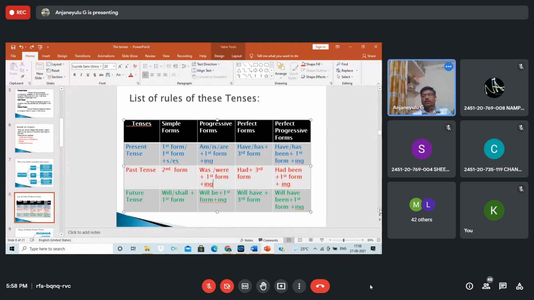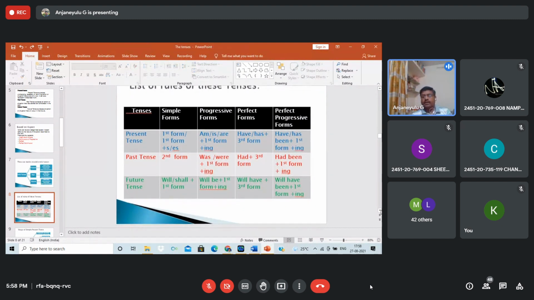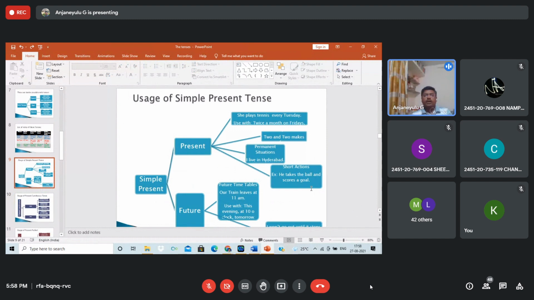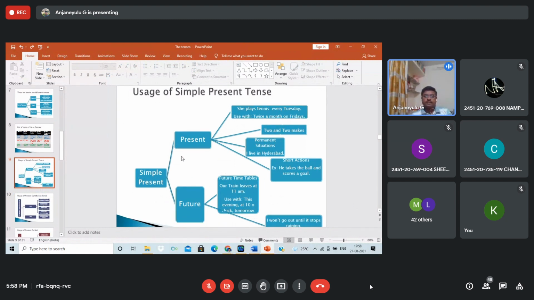Okay, students, now you see the next one, usage of simple present tense. See here, in the simple present tense: she plays tennis every Tuesday. Why do we use plays here? This is present tense, and she is third person. After he, she, it, an s will be suffixed.